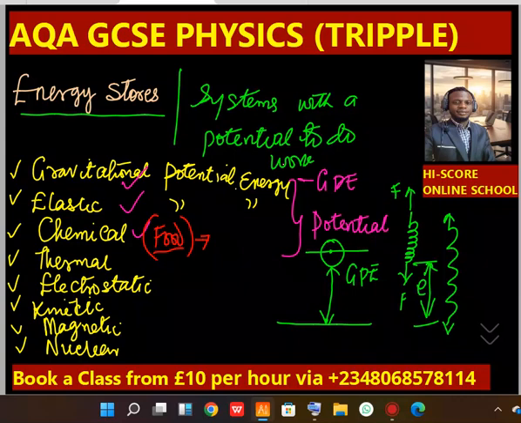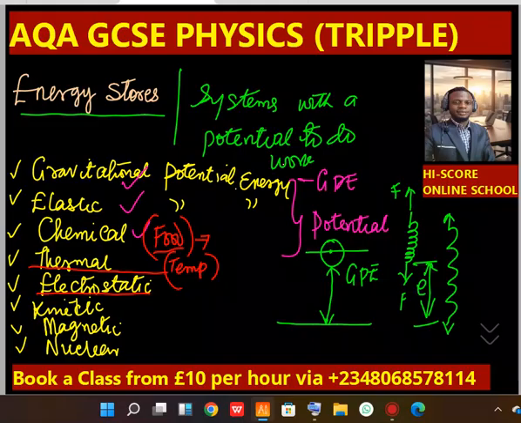Now, thermal energy is simply energy possessed by a body due to the temperature of that body. For example, a body at high temperature has more energy than a cold body. Next is electrostatic energy.